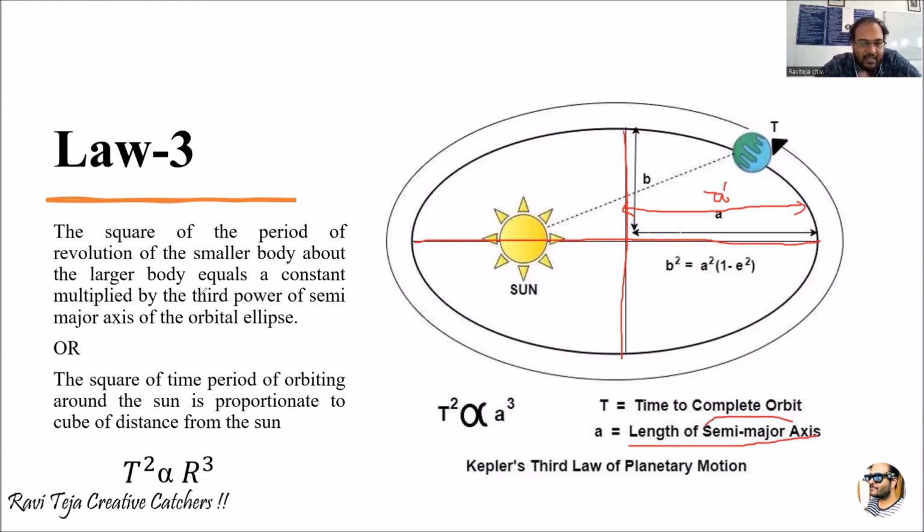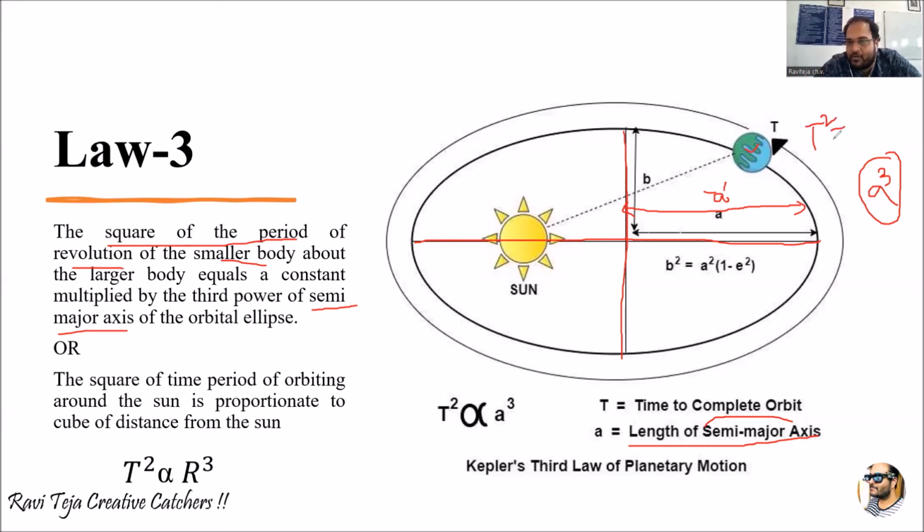It is equal to a constant multiplied by the third power of the semi-major axis. What is our semi-major axis here? The distance from the midpoint towards the boundary of this elliptical path, which we are considering as A. So the third power of the semi-major axis is A cube. We are equating this A cube with the square of the time period of revolution of the smaller body. The time period of the smaller body is T, and its square is T square.